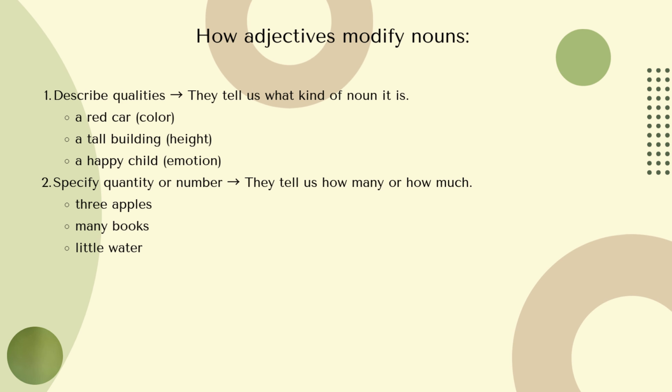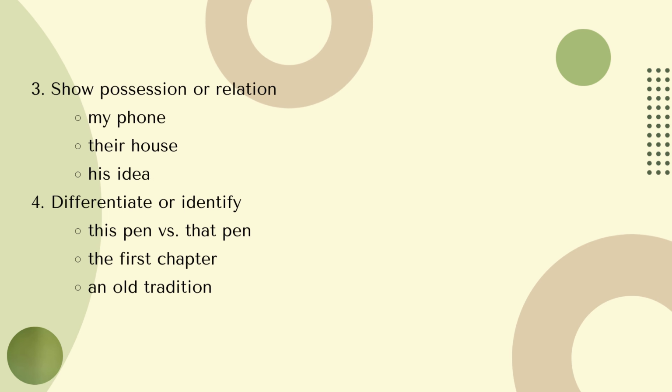Next one is to specify quantity or numbers. Adjectives can give information about a number: three, many, little, or show possession, in terms of pronouns: my, their, his. If you still remember the lesson about pronouns, there is the possessive pronoun and there is the possessive adjective.